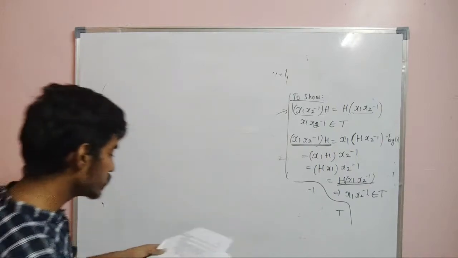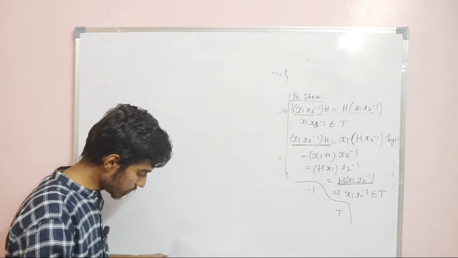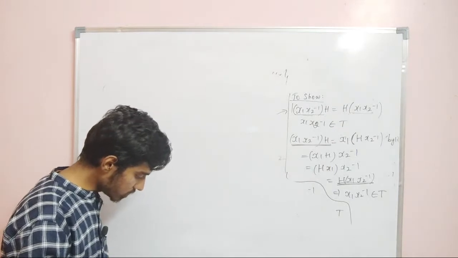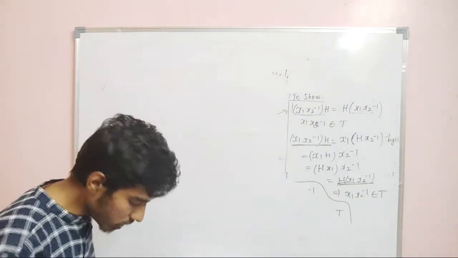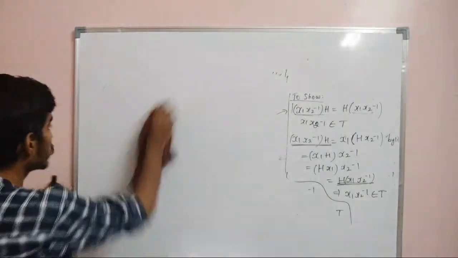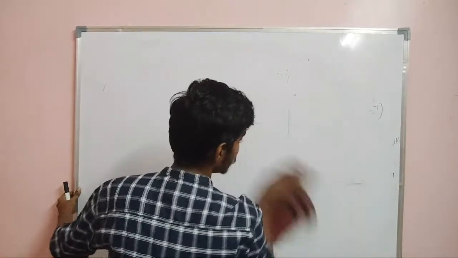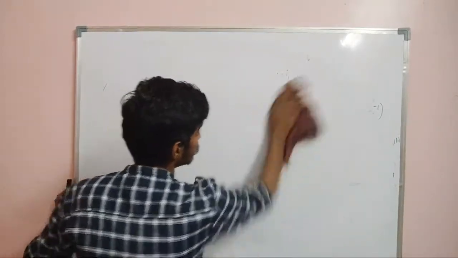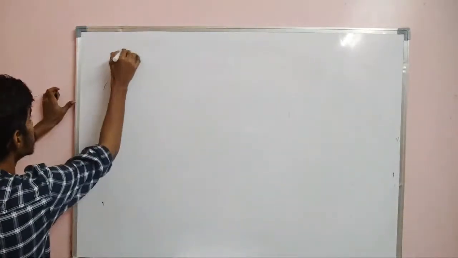So I will prove this theorem and then I will wind up subgroups. The question is: show that the union of two subgroups is a subgroup if and only if one is contained in the other. I will quickly prove this. This is the last theorem in subgroups.